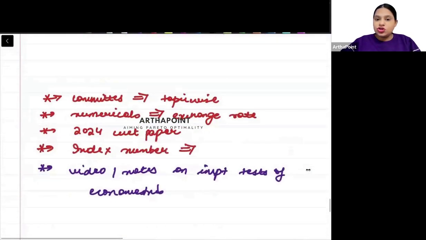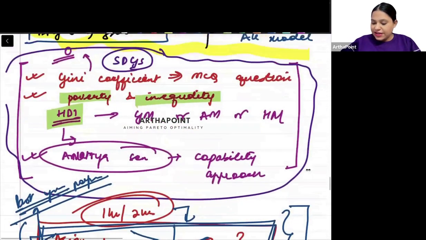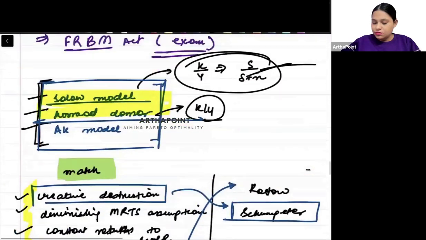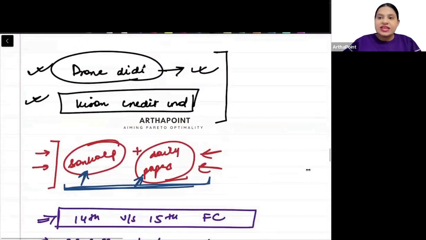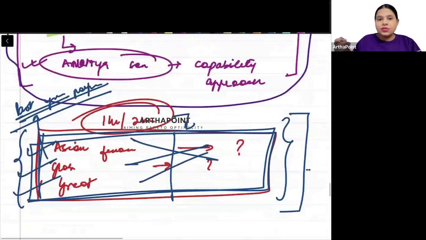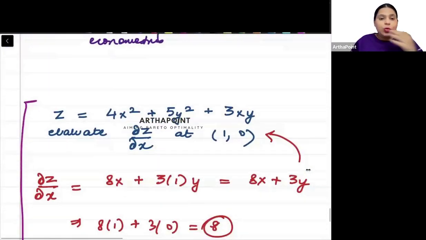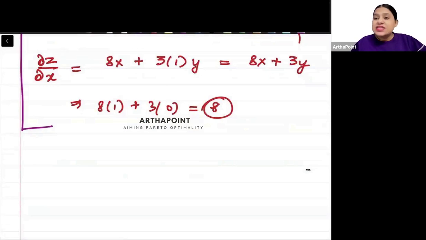From which year should we do the JNU paper? At least 5 years. At least last 5 years. 2023 budget, sometimes they go ahead and ask from previous budgets. Like I gave you an example of drone दीदी, वो 2023 के बजट में एक important part था. So if time permits, please do that. वरना 2024 तो definitely you have to do.